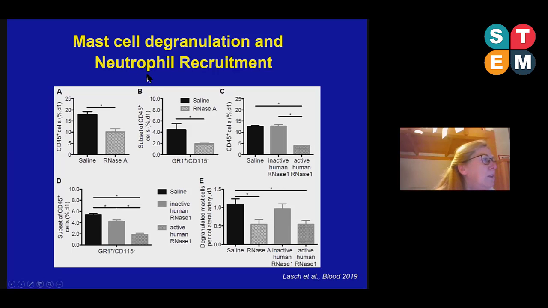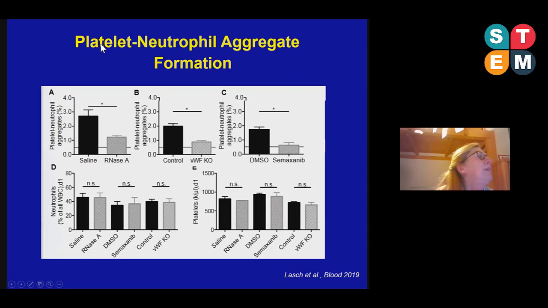So now, for activation of neutrophils, I explained to you that we need this platelet-neutrophil aggregate formation. And here we found that when we treat the mice with RNase, we have reduced levels of PNA aggregates. Now, these platelets need to be activated, first of all, to form PNAs via the platelet receptor GP1B alpha. And it's well described that one major ligand for the platelet receptor GP1B alpha is von Willebrand factor.